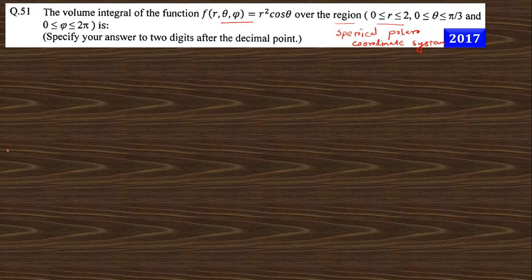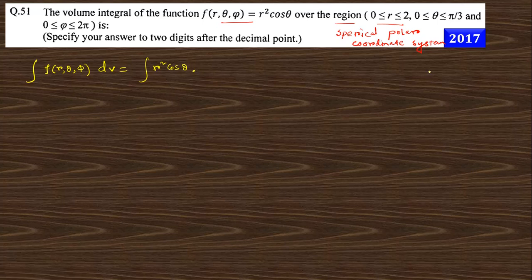This is the spherical polar coordinate system. The volume integral of the function: if we want to find the volume integral of this function, that is dv. So this is r square cos theta, and the small volume in the spherical coordinate system, if you take